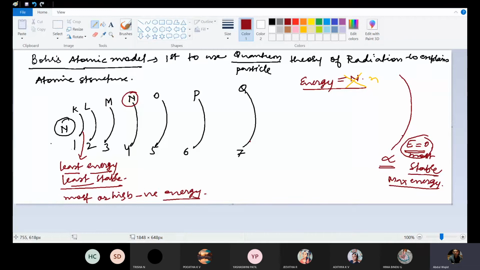So as the distance from the nucleus increases, it is easy to donate, no, sir? Pardon? It is easy to donate the valence electron. Yeah, it will be easy. The valence shell will be having, yeah.